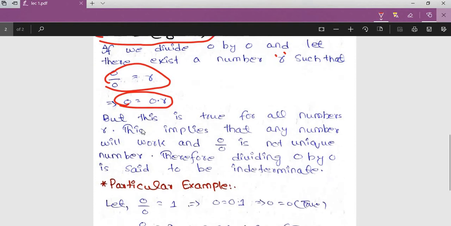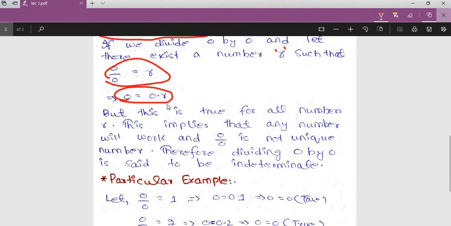That is true, but this is true for all numbers r. Like if we put r equals 1, 2, 3, 4, I'm just talking about natural numbers, but it is also true for real numbers. This is true for all r, real numbers and complex numbers as well.